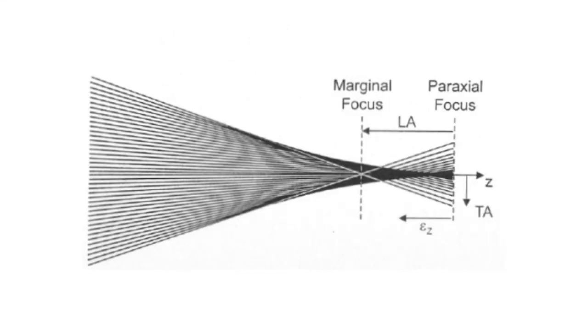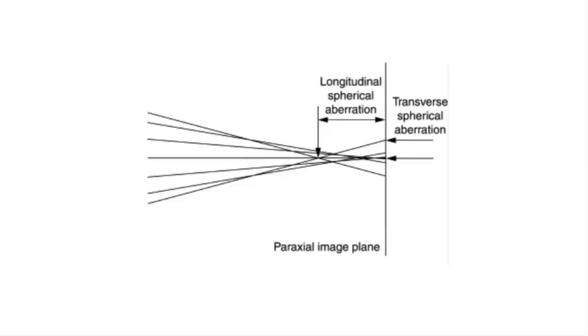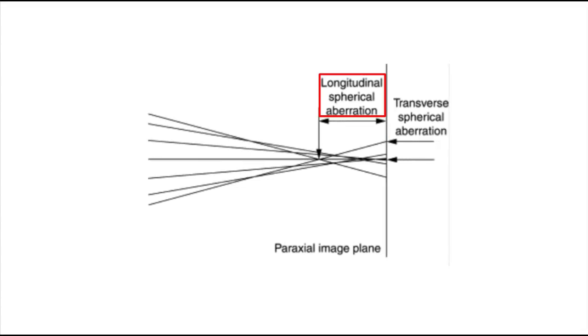Spherical aberration occurs when rays passing through different parts of a lens focus at different points along the optical axis. This happens because the focal length depends on the ray height, because rays at different distances from the optical axis converge at different points. The result is a blurred image rather than a sharp focal point. There are two types of spherical aberration. Transverse spherical aberration is the lateral deviation of a ray from the ideal focal point, and longitudinal spherical aberration is the range of focal points along the optical axis due to varying convergence of rays.